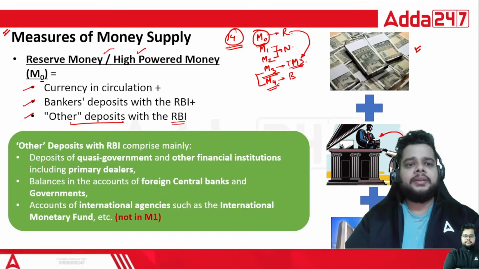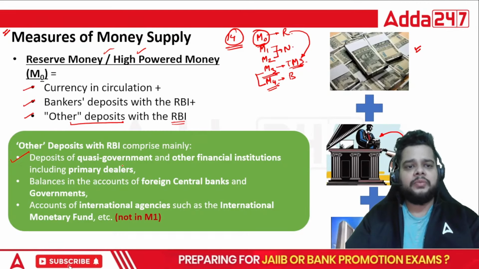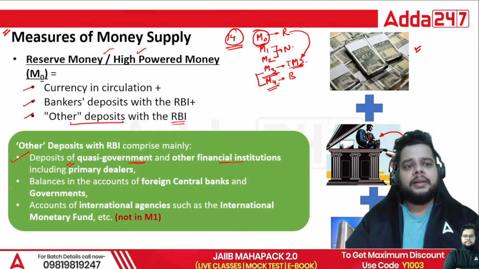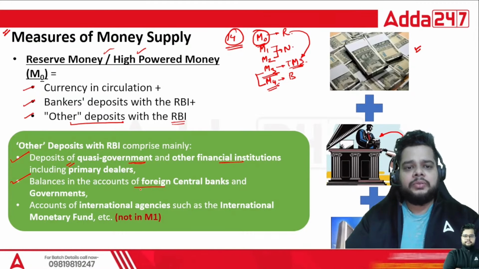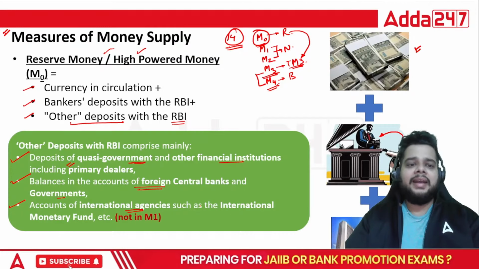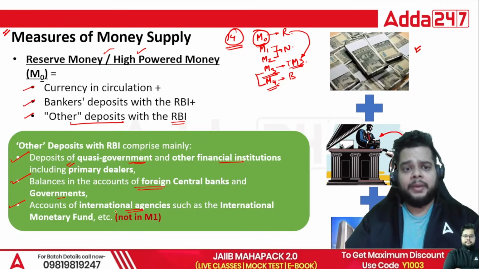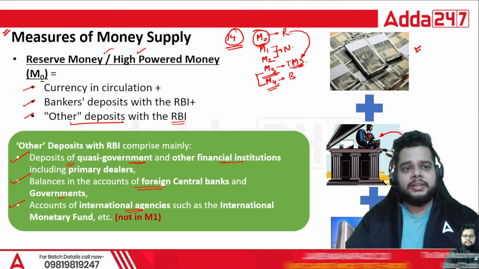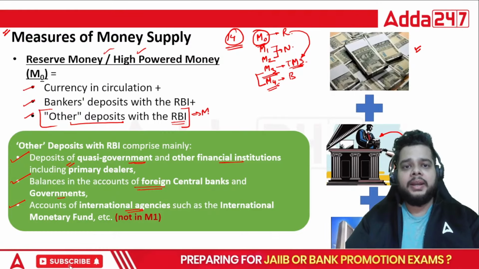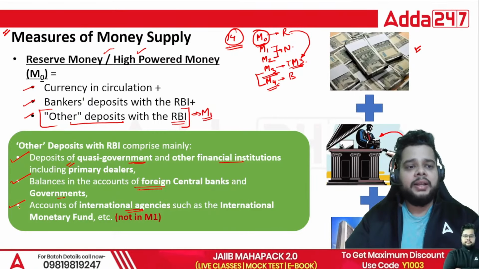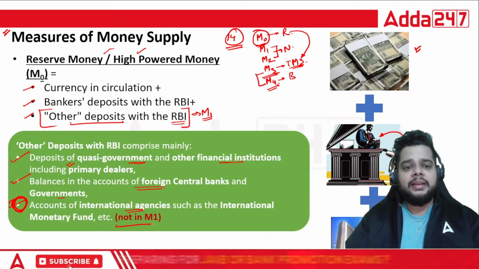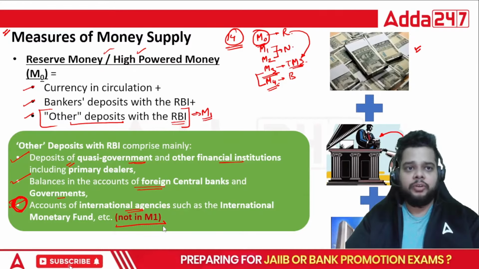What are these other deposits? Simply stated, these are the deposits of quasi government and other financial institutions, including the PDs, primary dealers. Then we have the balances in the accounts of foreign central banks and governments, then accounts of international agencies like your IMF. And when we talk about other deposits, this particular component is present in M1 also. But in M1, you have to exclude this last component, that is accounts of international agency. These are not in the M1, that you have to remember.